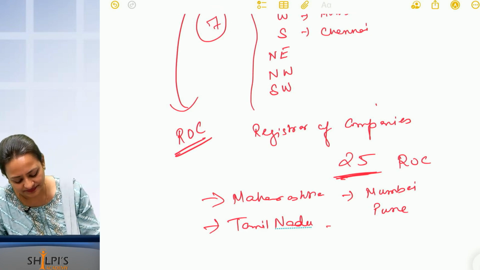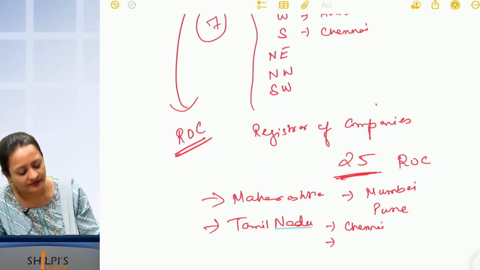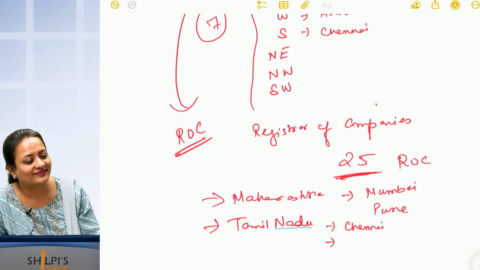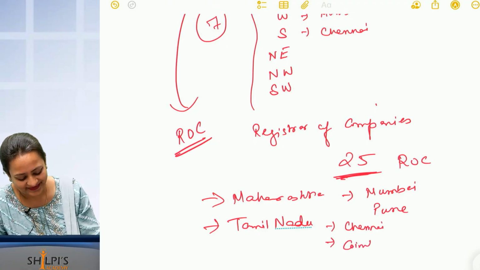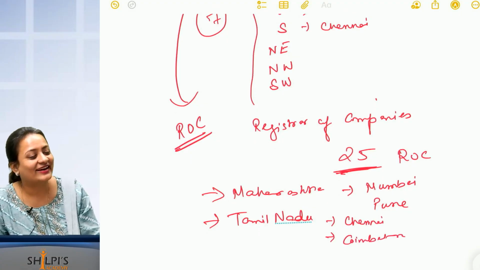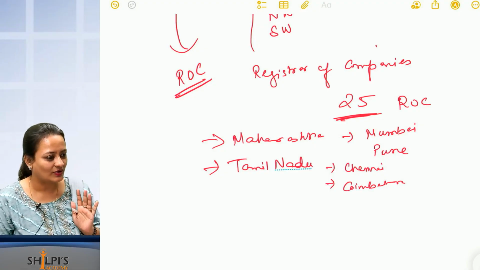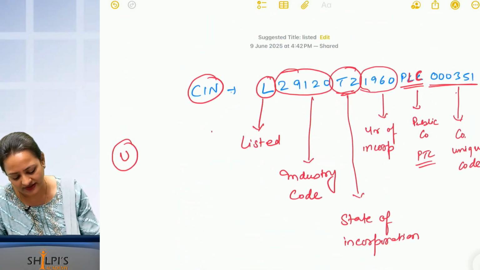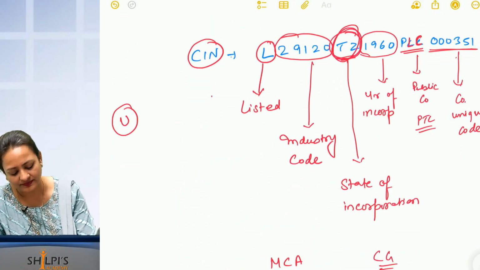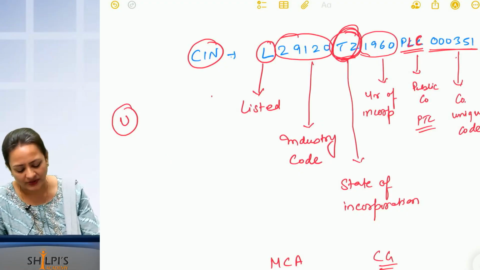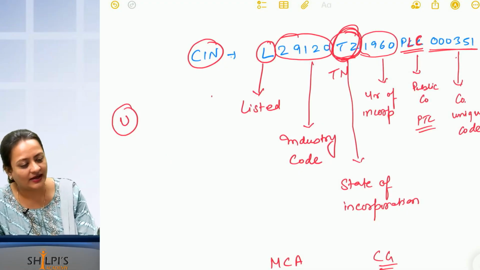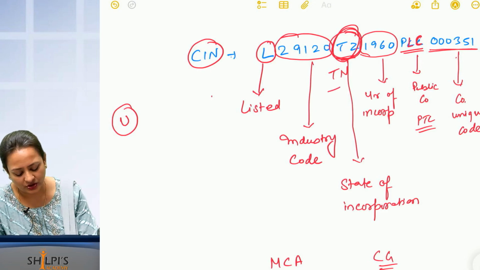Where are they? Chennai and Madurai? Chennai and Coimbatore. Chennai and Coimbatore have the ROCs. Now do you understand why it is TZ? Chennai incorporation will be TN, Coimbatore incorporation will be TZ.